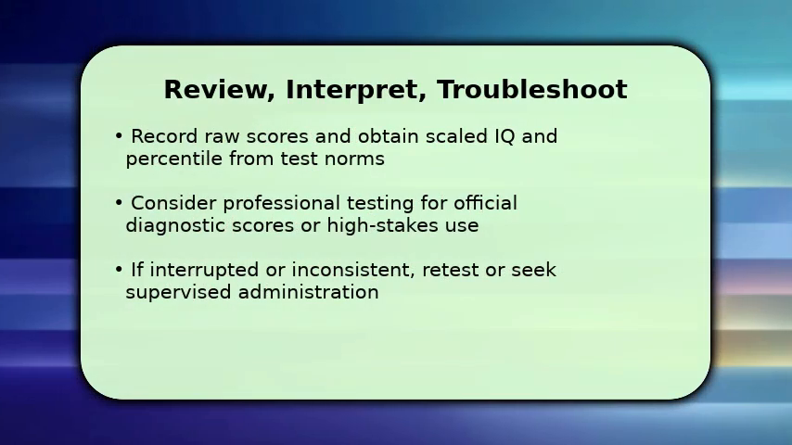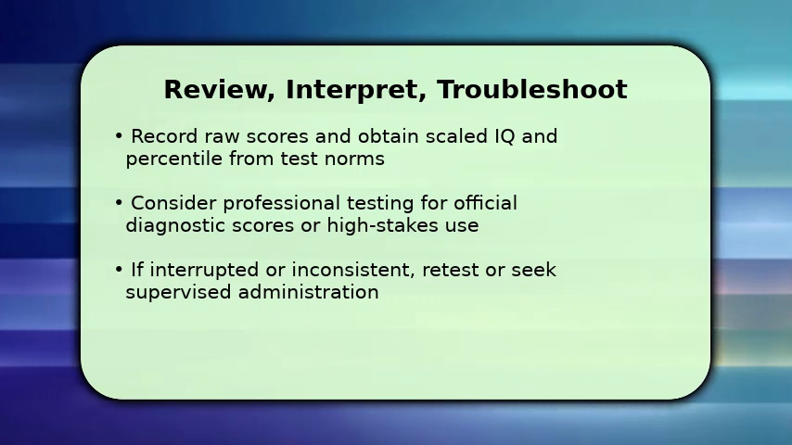You finish by converting performance into an interpretable IQ level and taking final steps. Once done, note raw correct answers, then consult the test norms to get scaled IQ and percentile. Interpret results as a range rather than an exact fixed number.